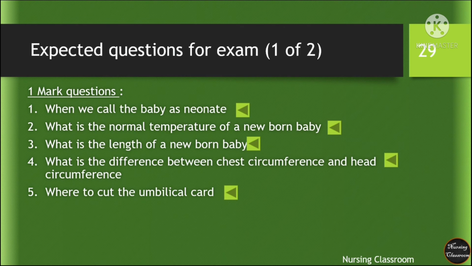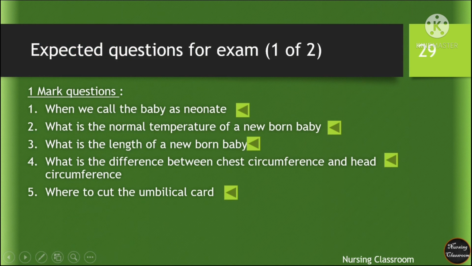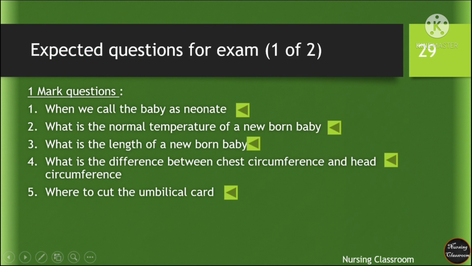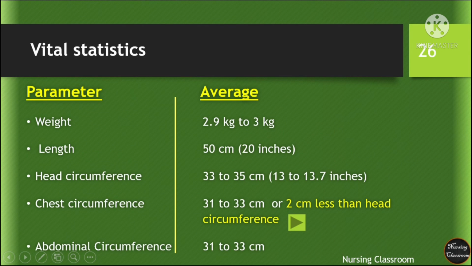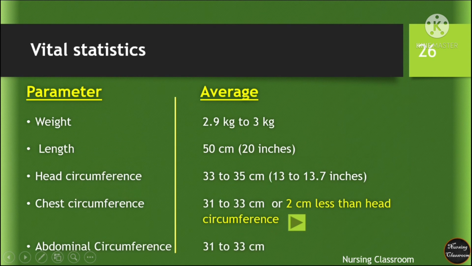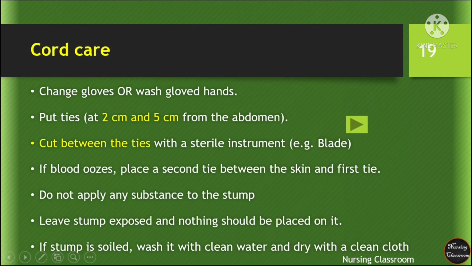Before closing, let's glimpse some of the expected questions from the chapter. One more question. When do we call the baby a neonate? First 28 days. What is the normal temperature of a newborn baby? 36.5 to 37.2 degrees Celsius. What is the length of a newborn baby? 50 cm or 20 inches. What is the difference between chest circumference and head circumference? 2 cm less than head circumference. Where to cut the umbilical cord? 2 cm and 5 cm from the abdomen.